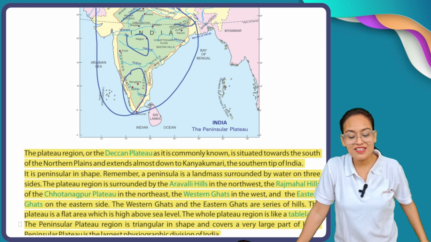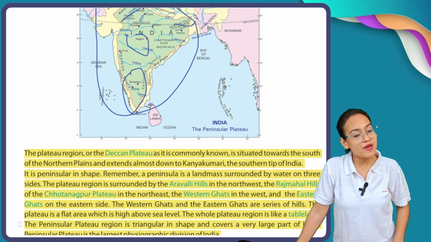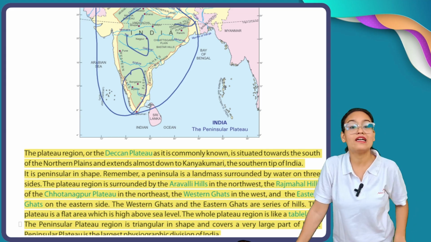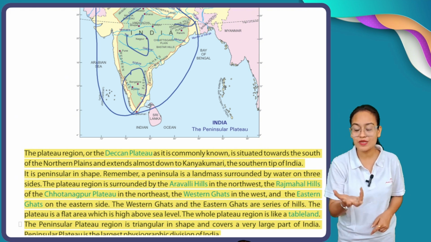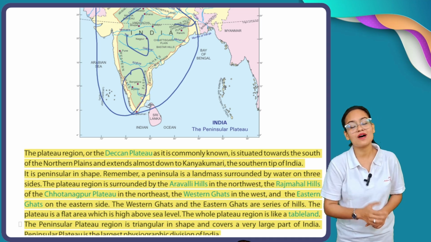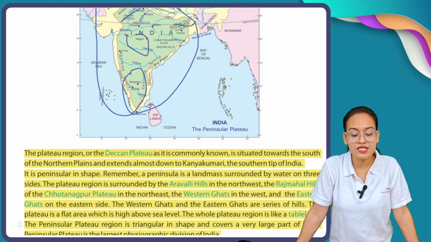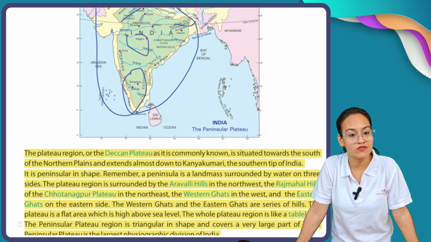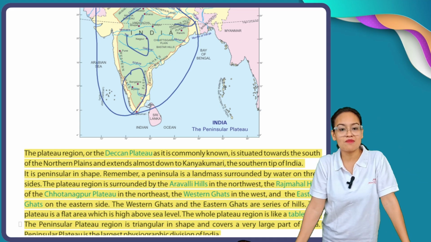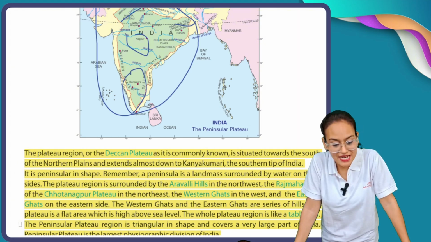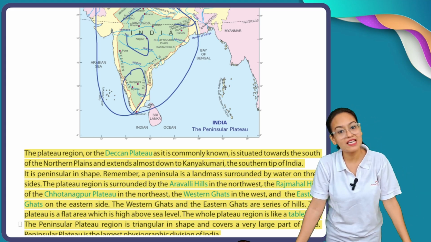Because, my dear students, this peninsular area is covered by the Arabian Sea in the west, the Bay of Bengal in the east, and in the south, the Indian Ocean. That's why this piece of land of India is covered by water from three sides. The plateau region is also surrounded by the Aravalli Hills in the northwest. So, apart from water bodies, a few landmasses also cover this area. In the northwestern part of the Deccan Plateau, there are the Aravalli Hills.